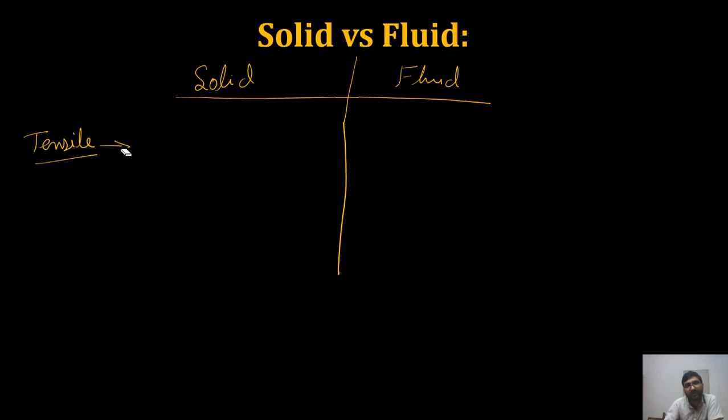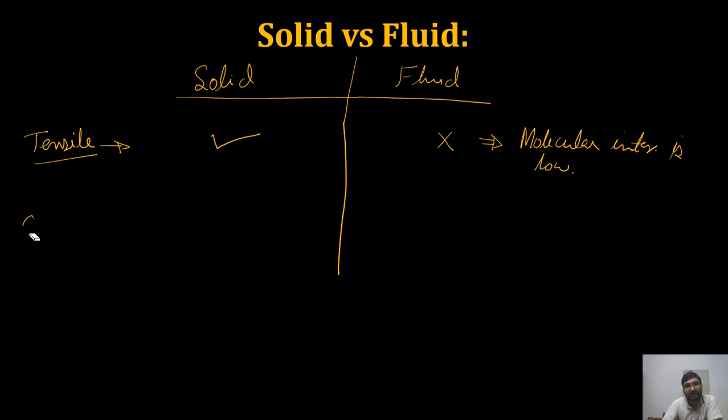So what will happen in the solid? Solid will resist that tensile load, while the fluid cannot resist. Why? I have explained a few minutes back, because molecular interaction is low.